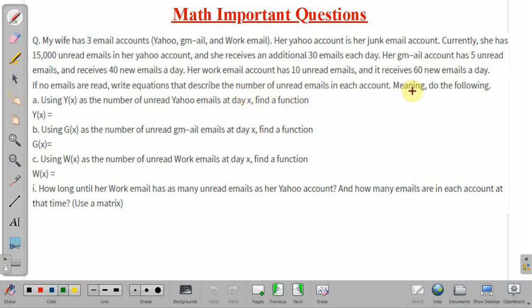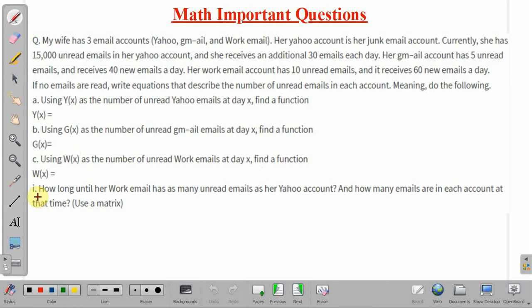Meaning we have to do the following. We have to find the function y(x), which will be the number of Yahoo emails at day x. Similarly, we have to find the function g(x), which will represent the number of unread Gmail emails at day x. And we have to find the function w(x), which will represent the number of unread work emails at day x.